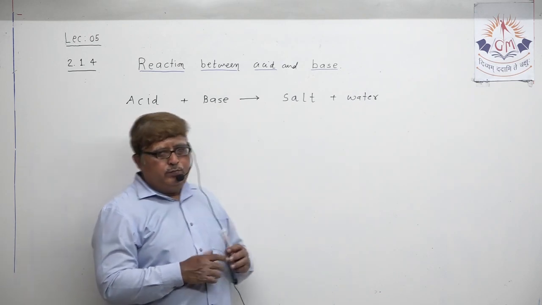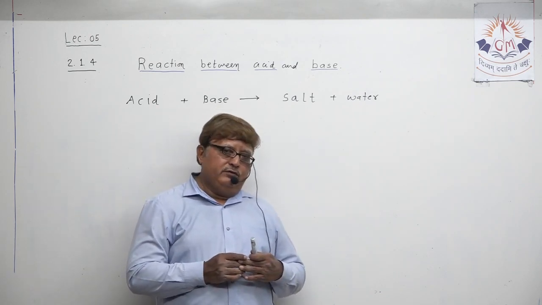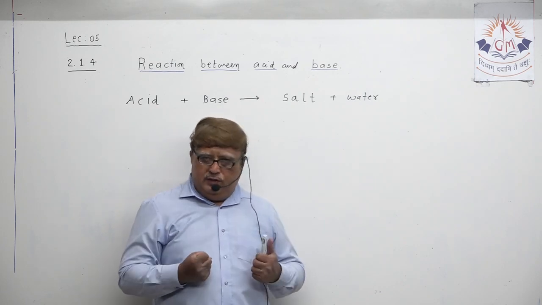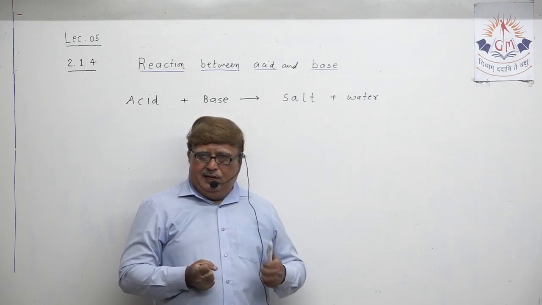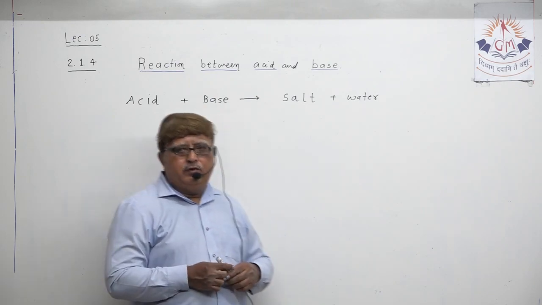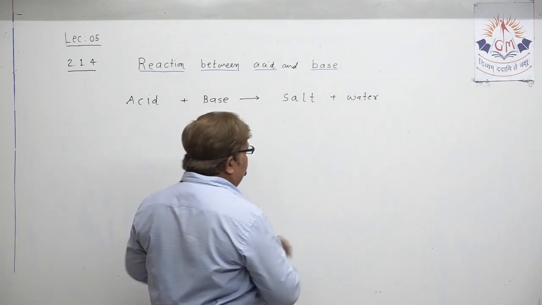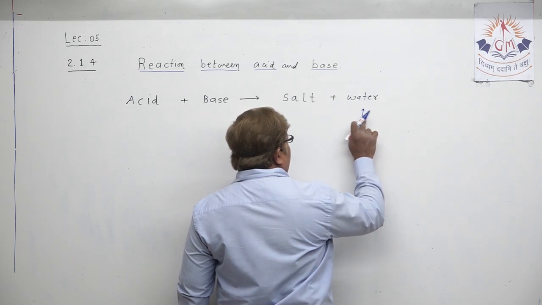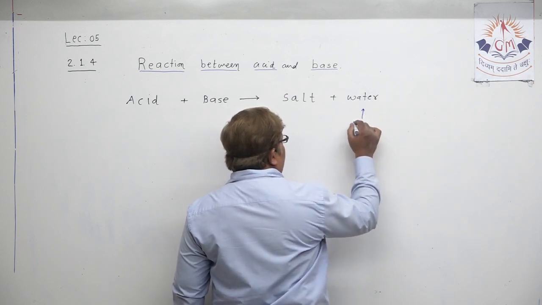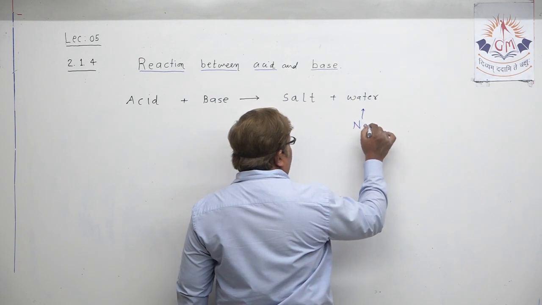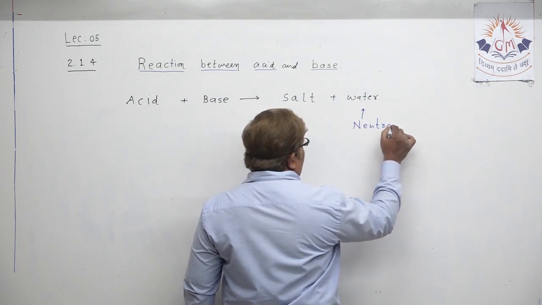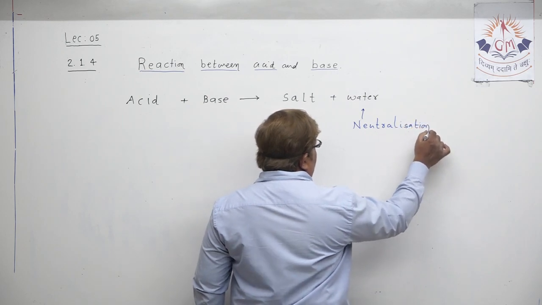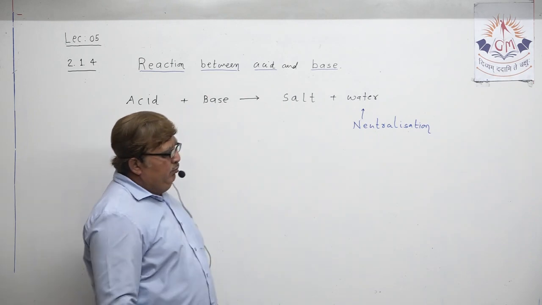This property of acid and base, cancelling each other's chemical property, meaning chemical behavior, and ultimately forming salt and water, is also known in chemistry as, can you remember, my dear student? Because acid and base neutralize each other's property, we can also call it neutralization.